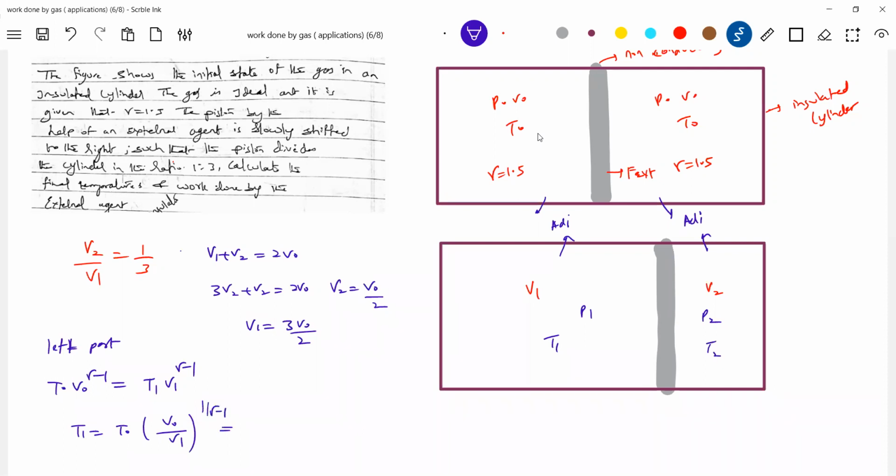Anybody T1? Under root 2 by 3. Why did you write 1 by gamma minus 1, sir? Oh, I should not have done that.